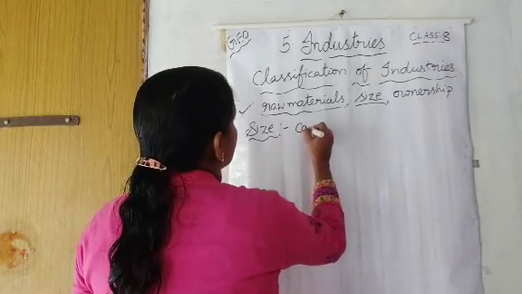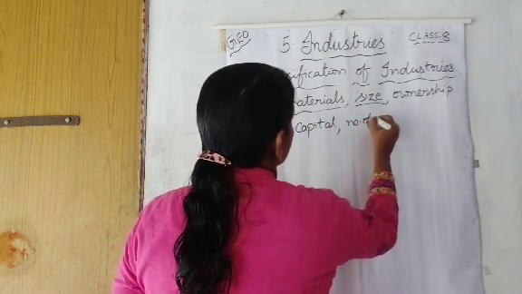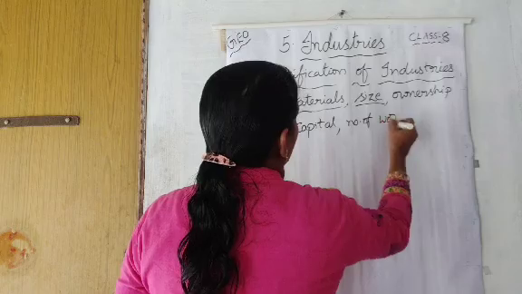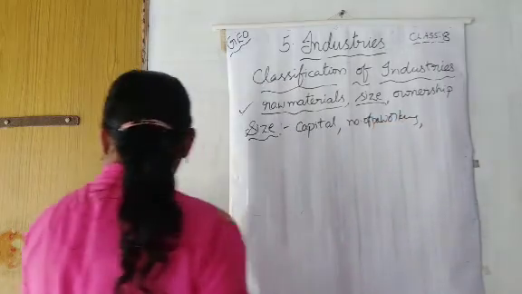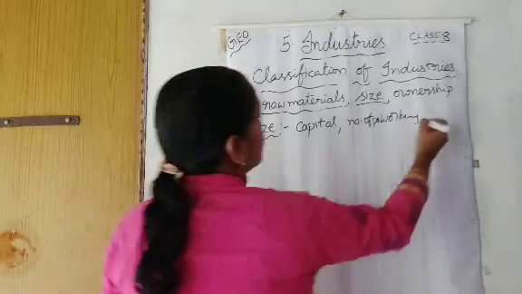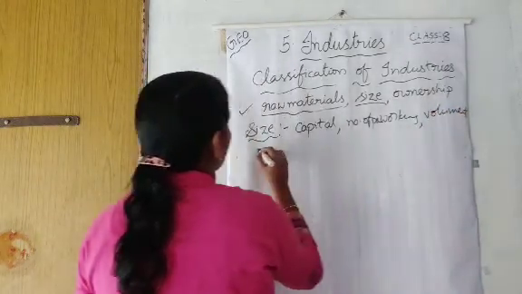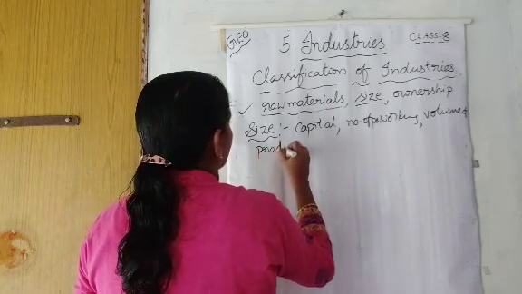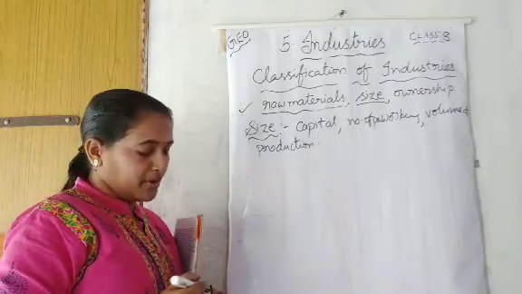First, amount of capital, number of people working, and the third one is the volume of production also we should keep in mind.